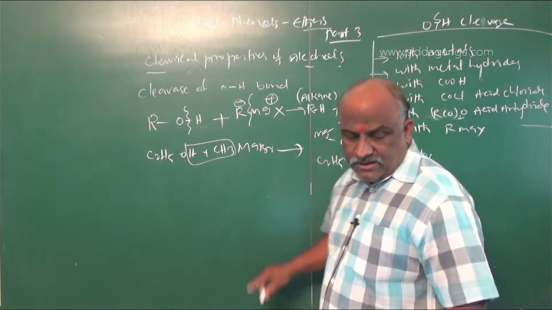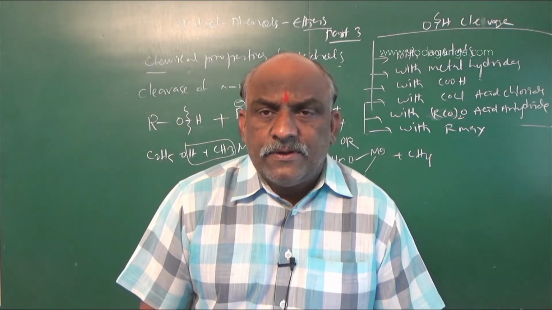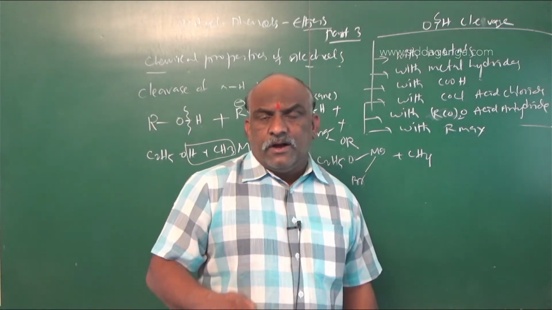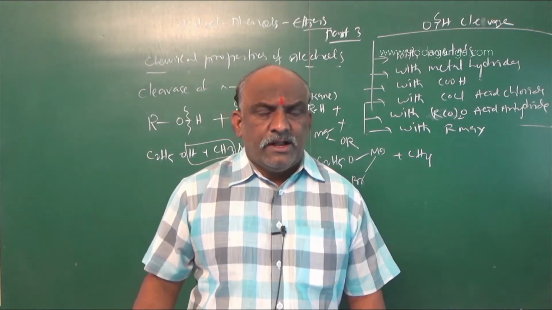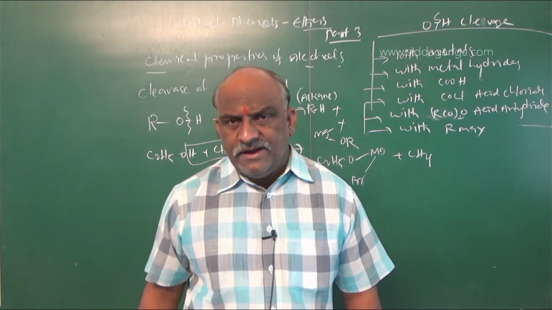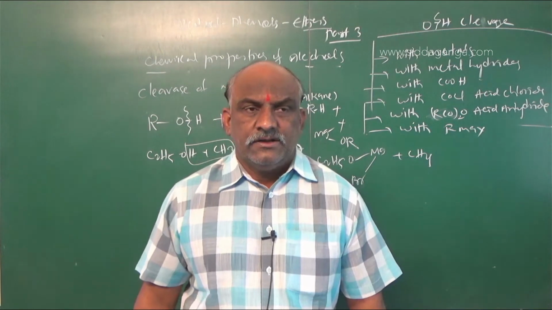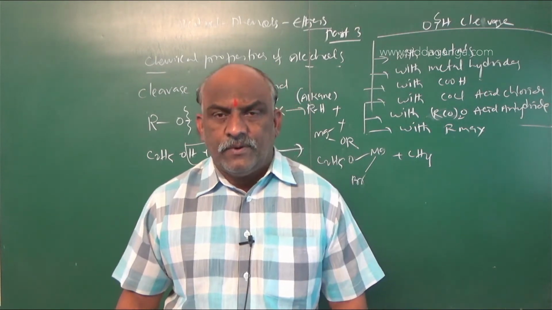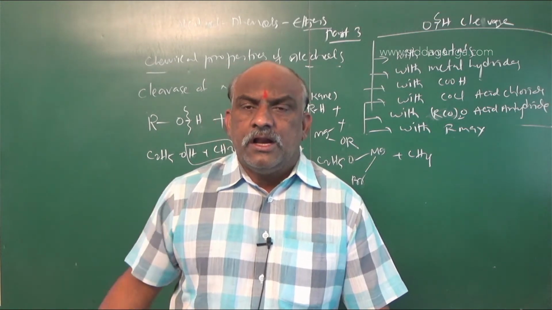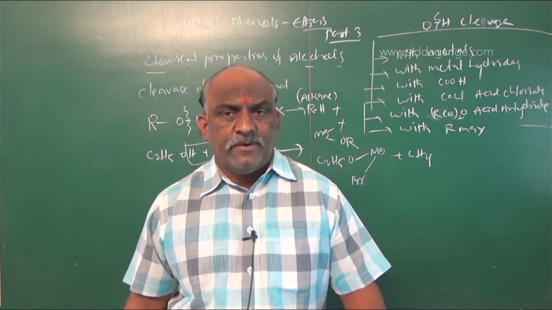So these five reactions take place with respect to the cleavage of the OH bond. Break the OH bond. Alcohols are neutral to litmus. Alcohols are weak acids. Tertiary alcohols are weak acids, secondary alcohols very weak acids, primary alcohols a little weak acids, but methyl alcohol is a stronger acid. These alcohols are weaker than water. Water is a stronger acid compared to alcohols, because in the water molecule there are no alkyl groups. So the order is tertiary less than secondary less than primary less than water.